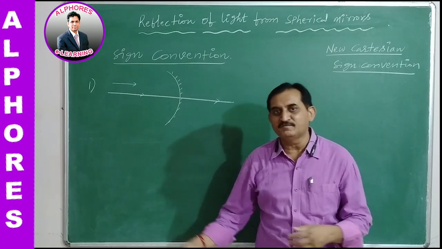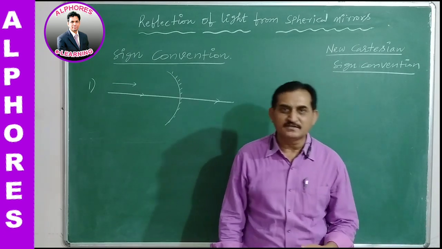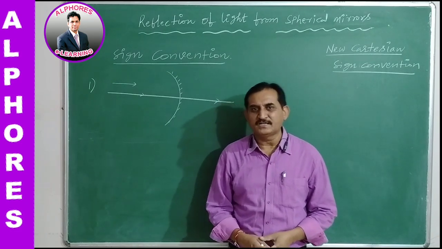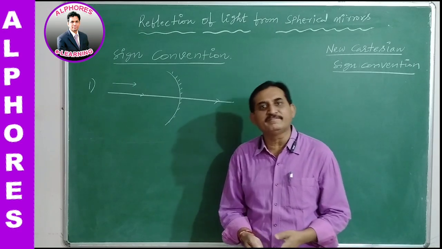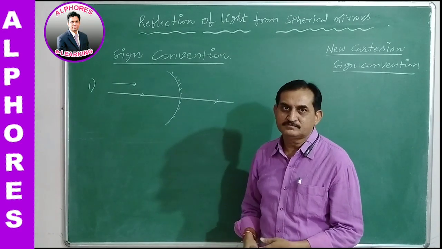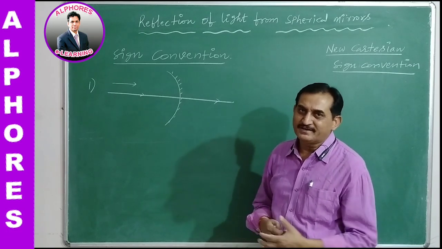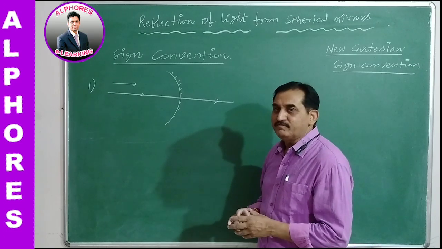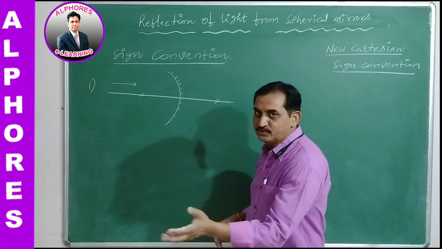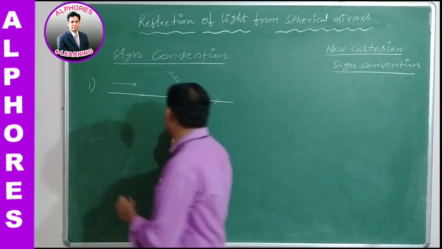If one time we take right to left, another time left to right, you may get confused. That's enough. Otherwise, nothing wrong at all. We can also take the light traveling from right to left. So here, whenever possible, the light is assumed to be traveling from left to right. This is point number 1.